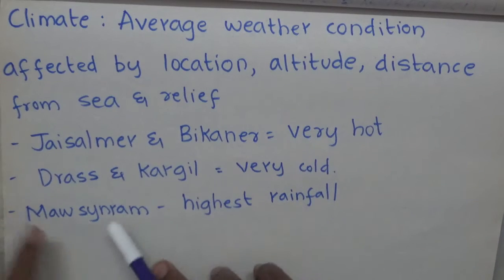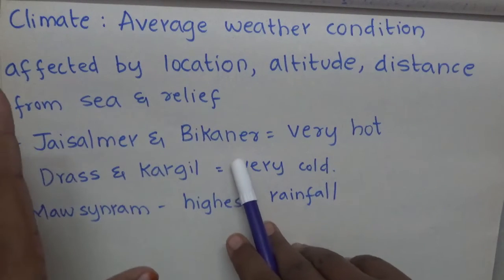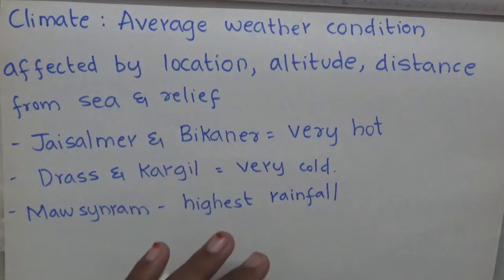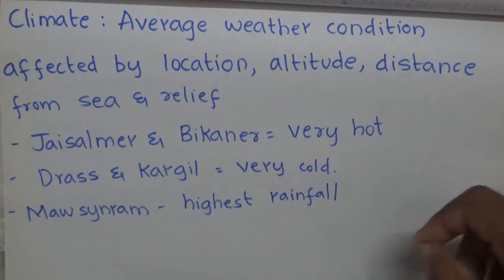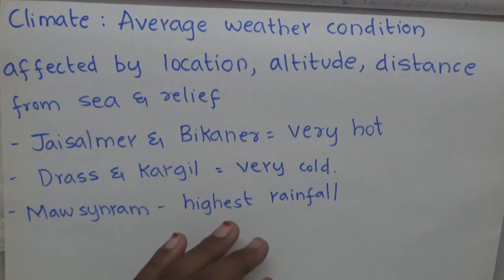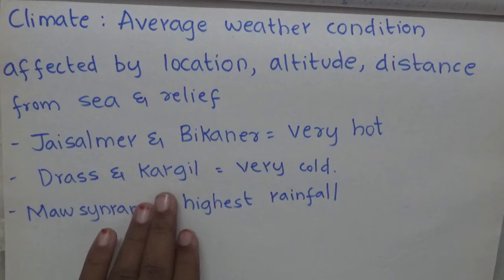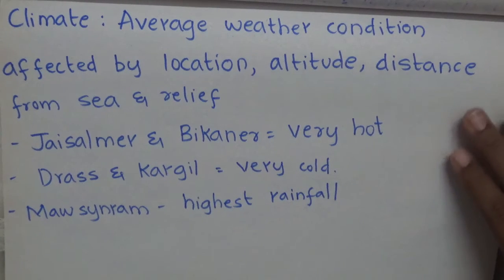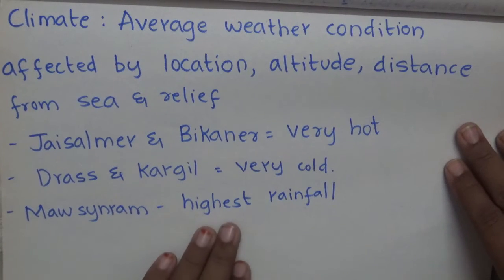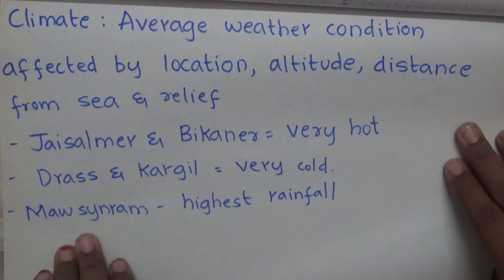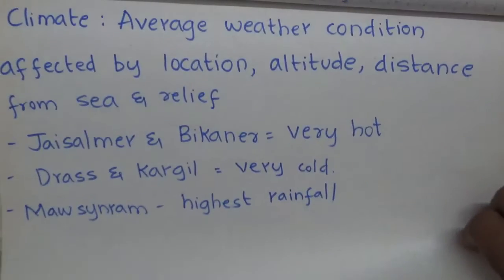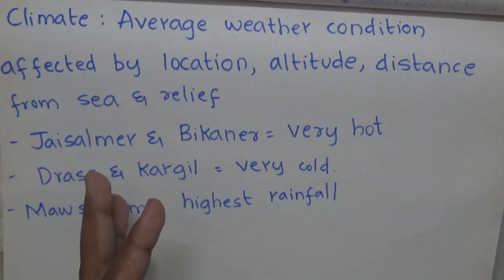Now, Jaisalmer and Bikaner, which are in the desert in Rajasthan, are very hot. Very less rainfall occurs. And Dras and Kargil, which are in Jammu and Kashmir, are very cold. And we receive the highest rainfall in Mawsynram. This is in Meghalaya.